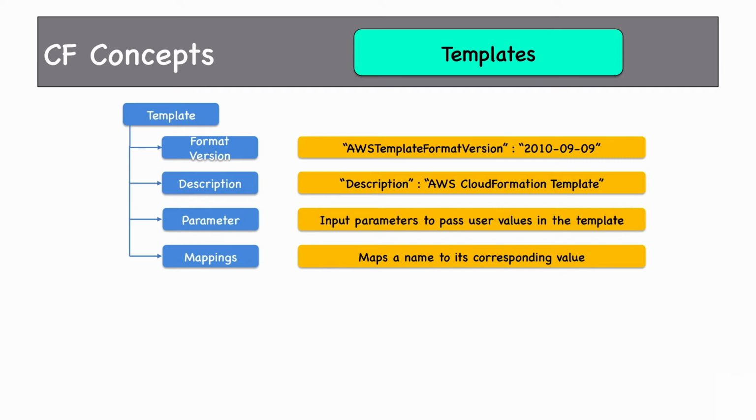Then we have something called mappings. Mapping is nothing but a table which you mention in the CloudFormation template itself.